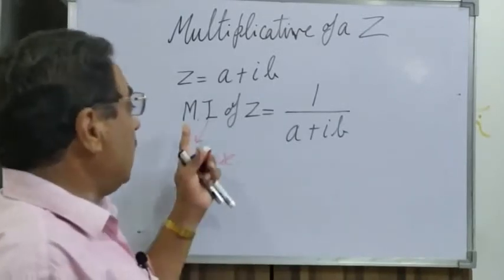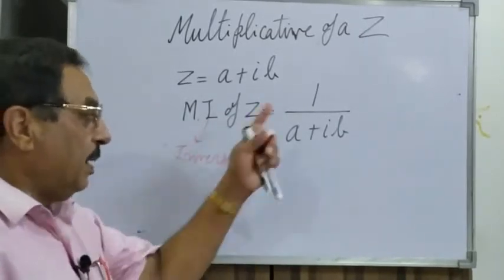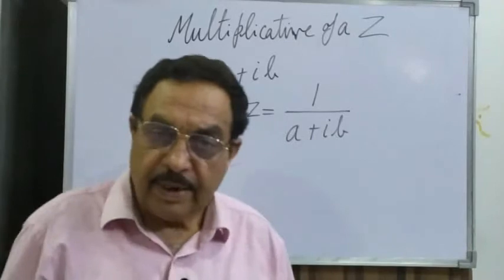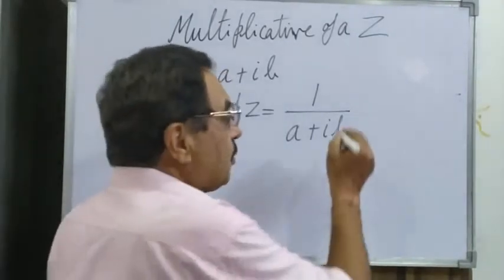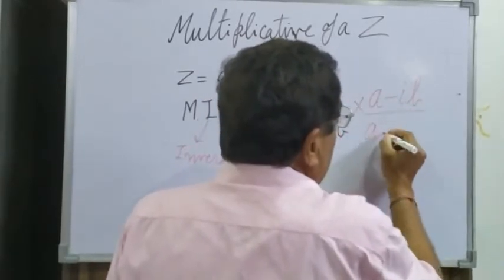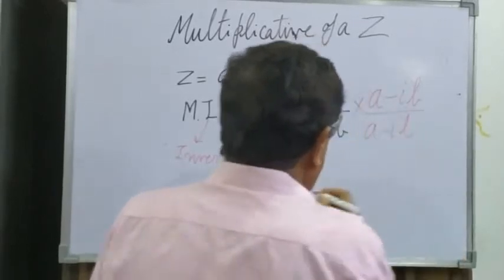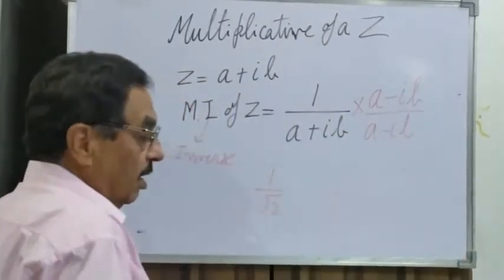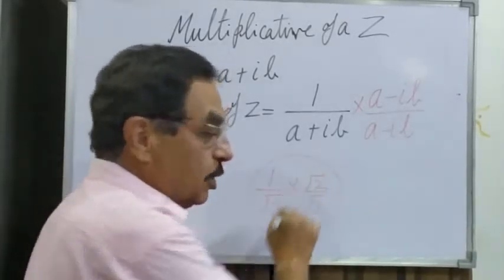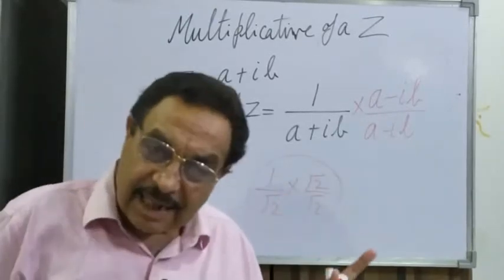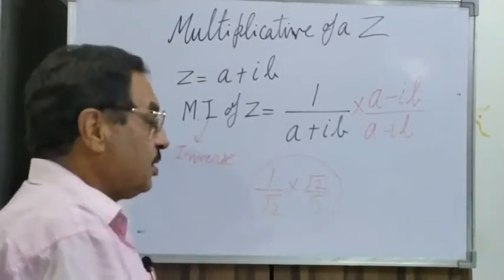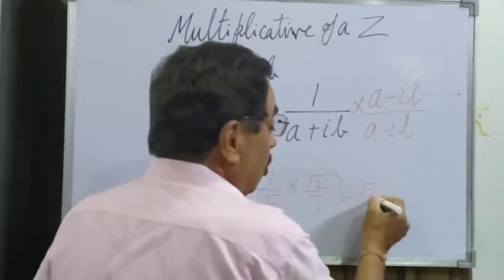Now suppose we have to get the multiplicative inverse of z. How to write it down? We never leave iota in the denominator. What are we supposed to do? We multiply with the opposite sign. When you have 1 by root 2, you multiply with root 2 and divide by root 2. This process we call rationalizing the denominator. The denominator has been rationalized, and the answer is root 2 by 2.